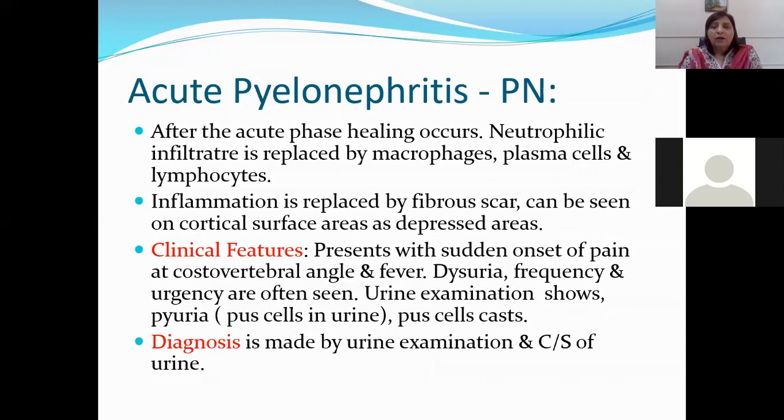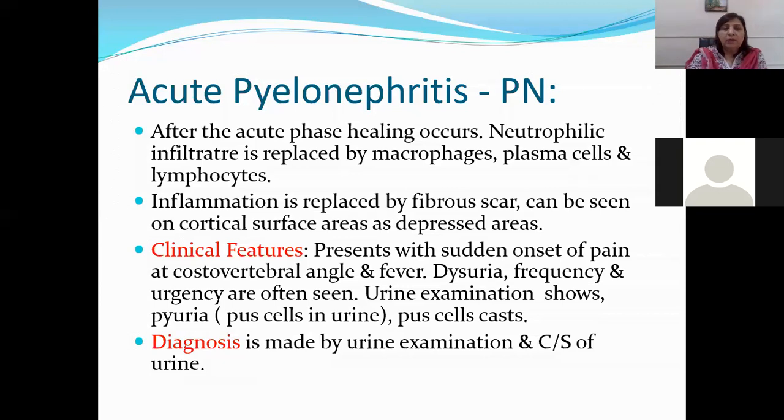Okay, the clinical features of acute pyelonephritis. Clinically, the patient presents with sudden onset of pain at the costovertebral angle and fever. There is going to be marked fever with chills and rigors. There is going to be dysuria. Frequency and urgency are often seen. Urine examination shows pyuria, or pus in the urine. Pus and casts can be present as well. Diagnosis is made by urine examination and culture sensitivity of the urine.